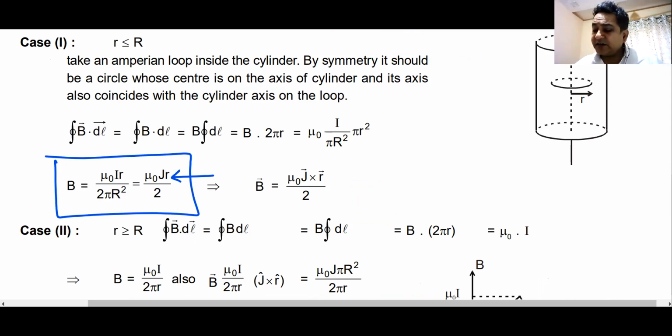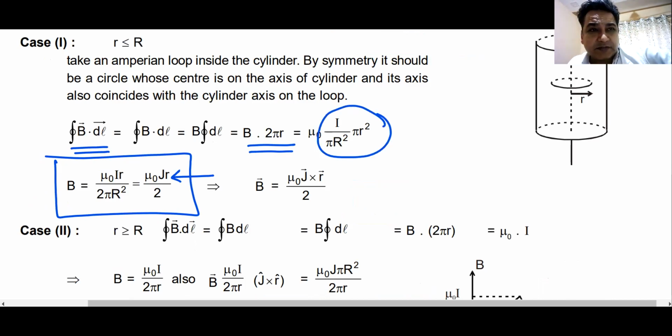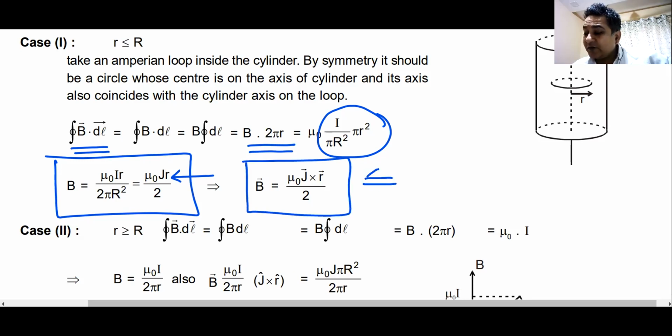How it is done? Similar thing, integral of B dot dl becomes B into 2 pi r, which is equal to mu naught multiplied by the current enclosed. Current enclosed will be current density multiplied by pi r square, small r square. That is how you get the magnetic field inside this wire. Remember, this is the vector form of magnetic field, mu naught j cross r by 2. Remember this vector form because a question can come on this vector form. I'll tell you that question and I probably will solve it. This is how you can find out magnetic field inside this solid cylinder. Yes or no?